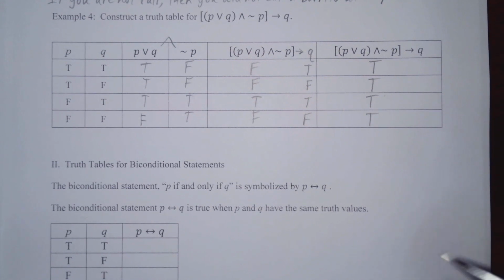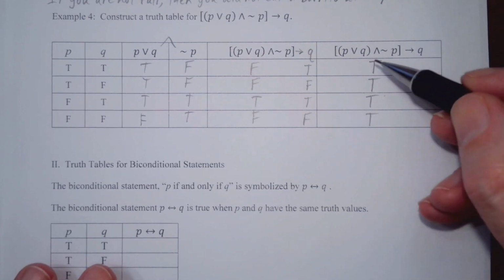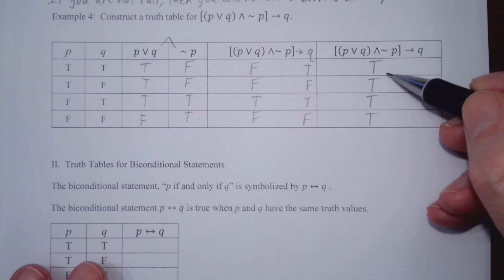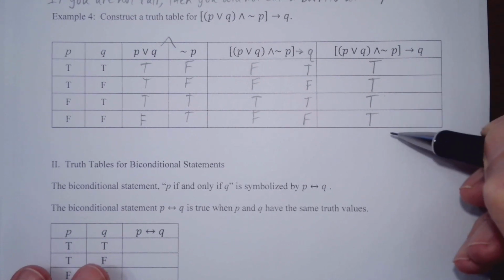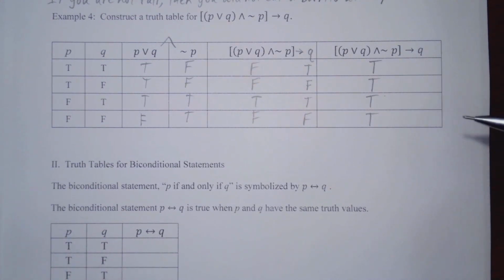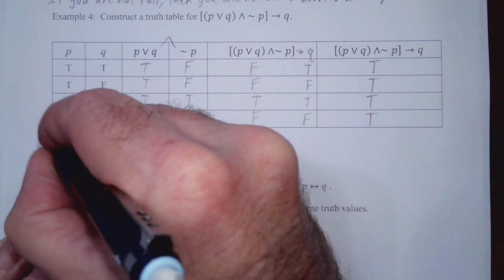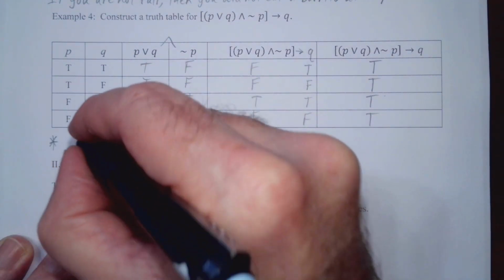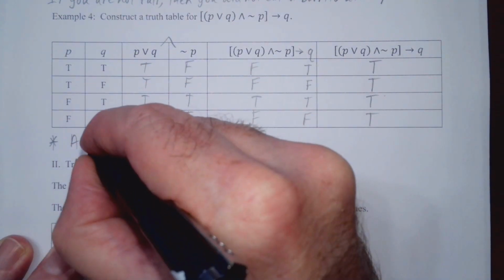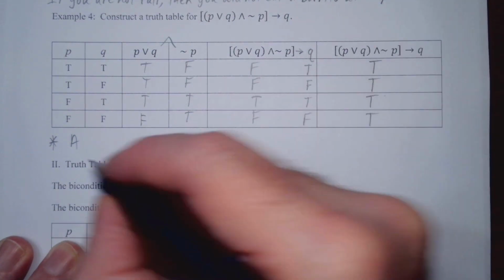So I want to make a comment here. Notice in our truth table at the very end, the last column, each of the cases was true. So this is actually a special case of a compound statement.